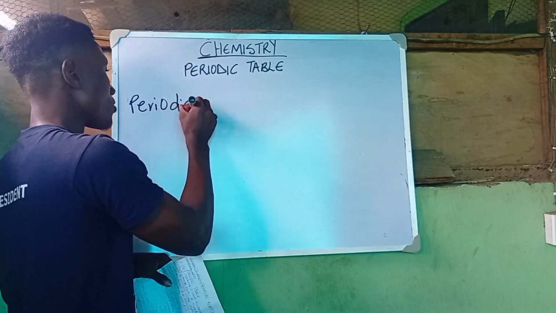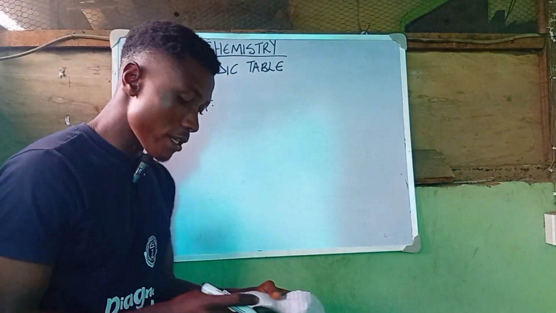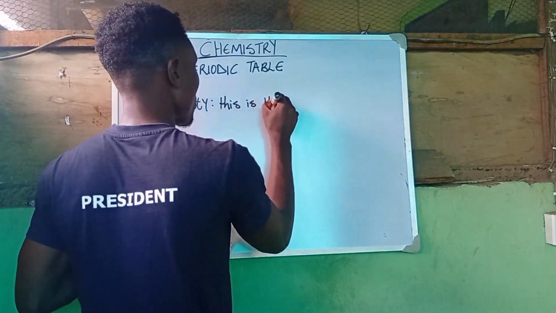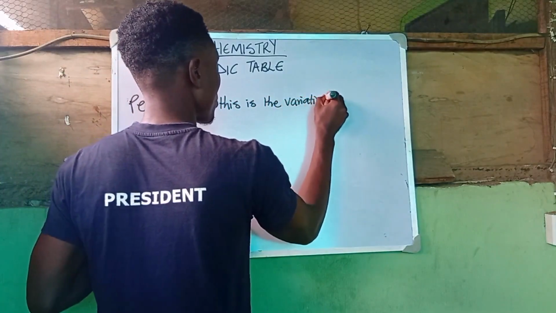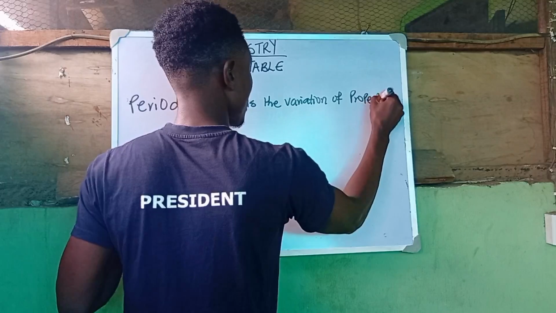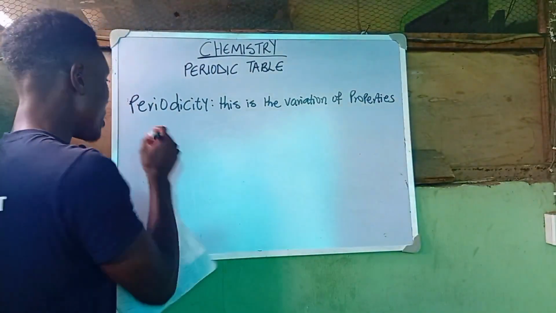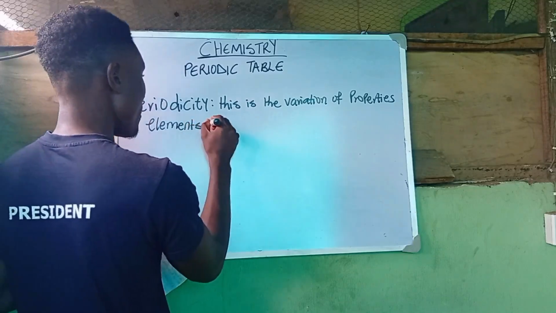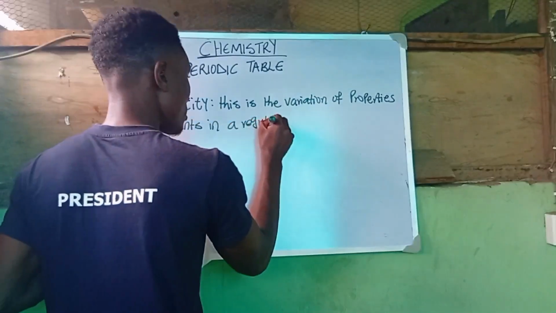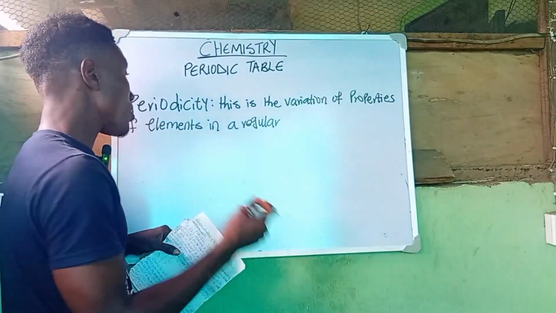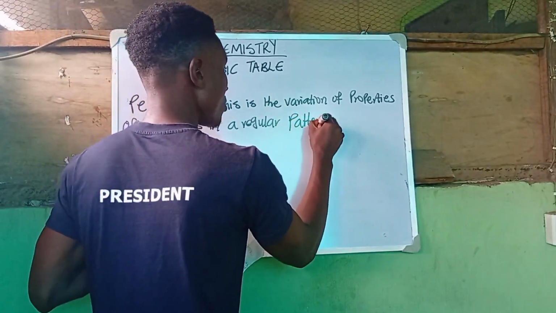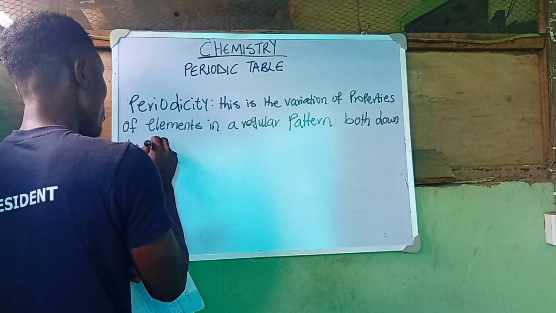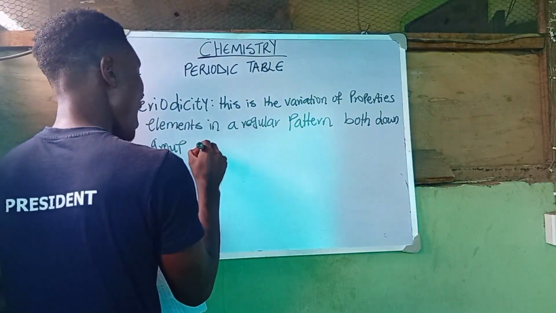Right, let's talk about what is known as periodicity. Periodicity is simply the variation of the properties of elements in a regular pattern, both down the group and across the period.